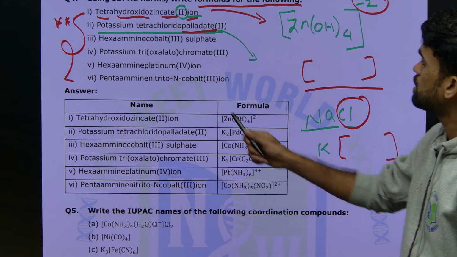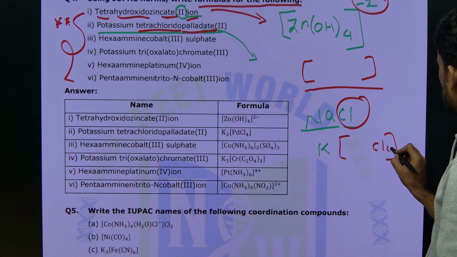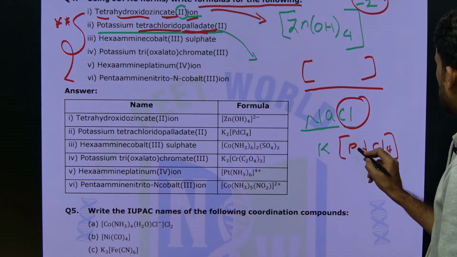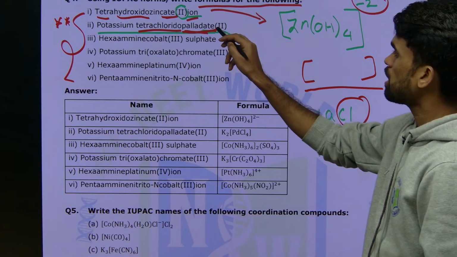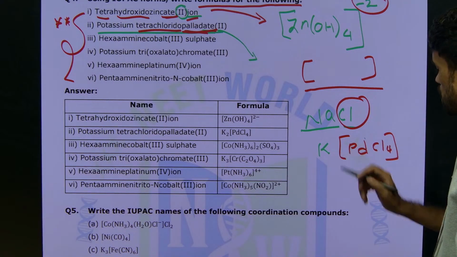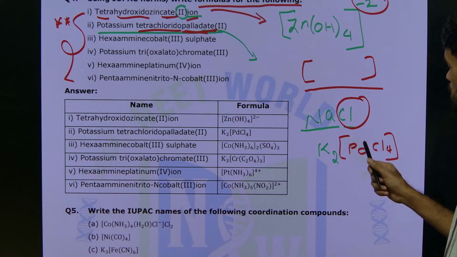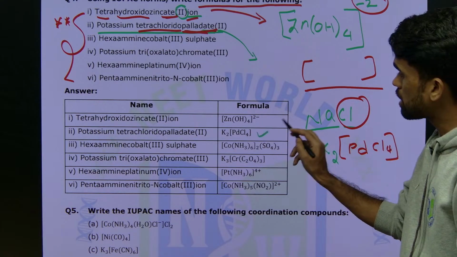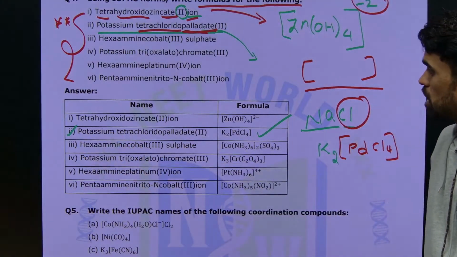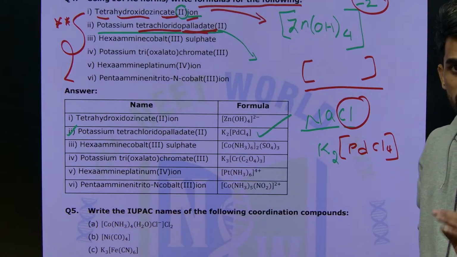After that, tetrachlorido means there are 4 chlorine atoms, Cl4. And palladate means Pd. Now what they are saying: palladium has 2 charge, oxidation state is 2. So if it is 2, how many potassium should be there? You should keep 2 potassiums. So K2PdCl4. This is the formula of this potassium tetrachloridopalladate(II) complex. Okay, this is also clear now?